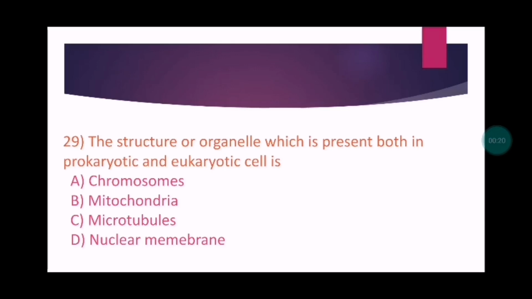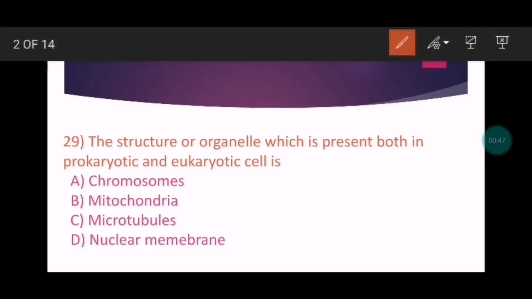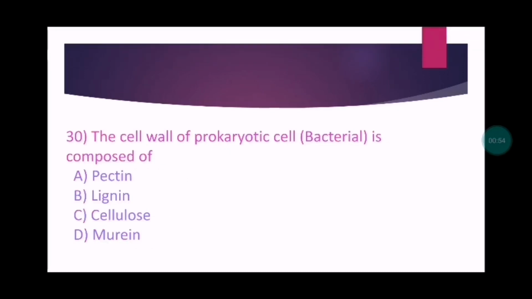MCQ 29. The structure or organelle which is present both in prokaryotic and eukaryotic cell is: chromosome, mitochondria, microtubules, nuclear membrane. So the option number A, chromosome, is present both in prokaryotic and eukaryotic cell. Let's move to next one.